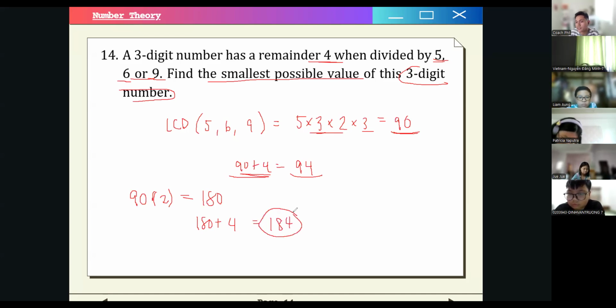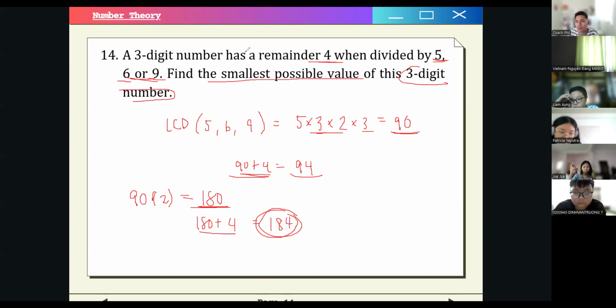So this is actually the correct answer. This is the smallest one that we can have. Okay? So what we did is we find the smallest multiple of 90, which is the LCD, which is 180, right? Because this is the smallest one that we can have. And we know that 180 is also divisible by 5, 6, or 9. So we add 4 so that it will have a remainder of 4 when divided by 5, 6, or 9. You can just verify this. If you divide this by 5, 6, or 9, you will find out that it will have a remainder of 4, right? So I hope this is clear.